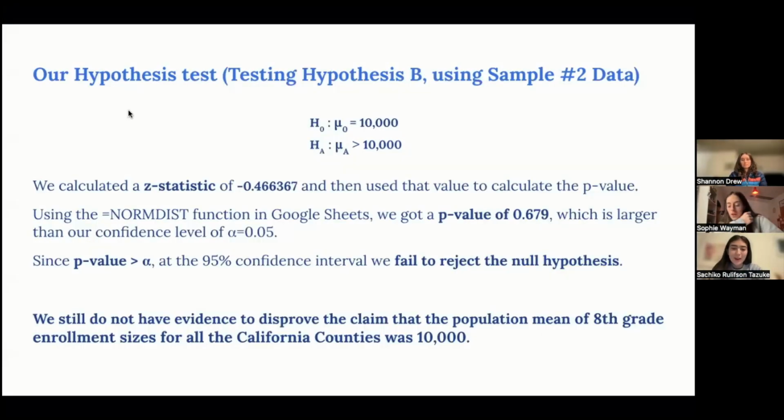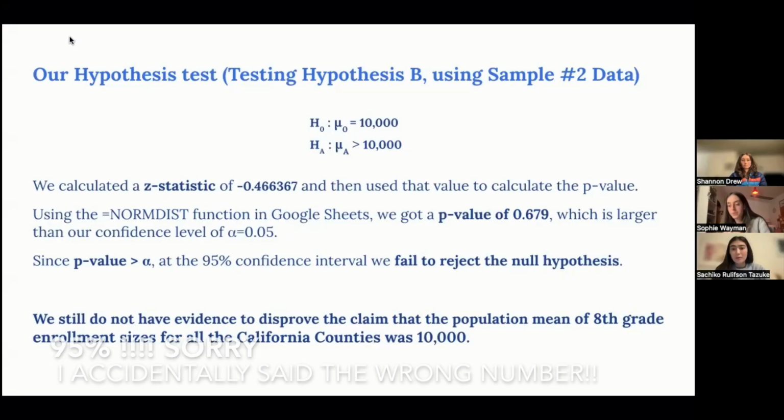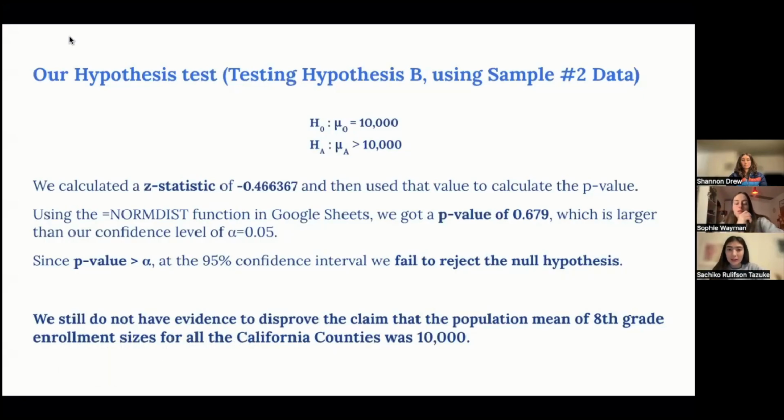So what does this mean when the Z statistic is set at negative 0.466? That means we have a p-value of 0.67. Well, when the p-value is significantly larger than the alpha value, when we set it to 85%, we no longer have enough evidence or conclusive evidence to be able to reject the null hypothesis or the alternative hypothesis.